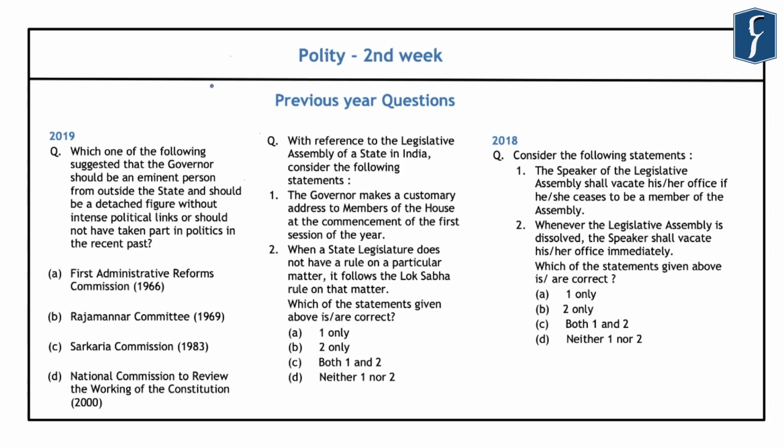There were two questions asked in the year 2019 and one question asked in the year 2018. The question asked in 2019 reads: which one of the following suggested that the governor should be an eminent person from outside the state and should be a detached figure without intense political links, or should not have taken part in politics in the recent past? This was one of the recommendations of the Sarkaria Commission, which was formed related to the federal structure of India. This commission had the mandate of analyzing the center-state relations.